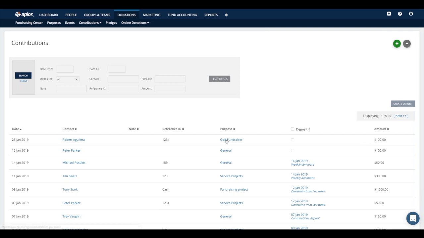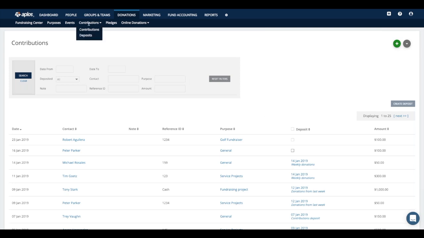So like I mentioned, this scenario here just keeps track of the donor record. It hasn't posted anything to the accounting side yet. So what I would want to do is at the end of the week, if I've entered all my donations in, I can mark off whichever donations should be a part of a deposit that I made, and then click Create Deposit here. And that will batch them all together so that I just see a lump sum deposit within the accounting side when I'm ready. So that would be option 1 for entering in your donations.